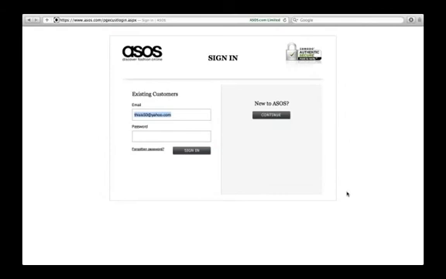The customer is then asked to enter their account details, and if they are a new customer, then they will have to create an account before they can purchase the product. When they proceed to checkout, the customer may choose their preferred payment method and provide the details needed for the payment transaction to be confirmed. Once confirmed, the order is then processed as a transaction is made, and an employee in the warehouse is assigned the job of collecting the products and then providing them to the delivery service. The delivery service, for example DHL, then delivers to the address provided by the customer.